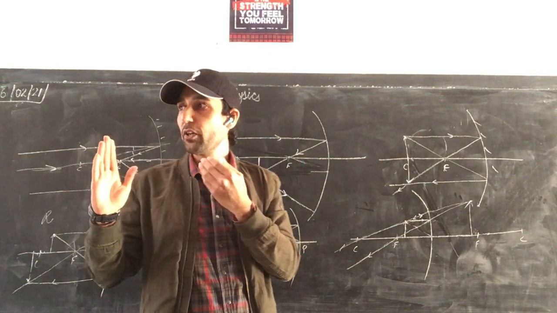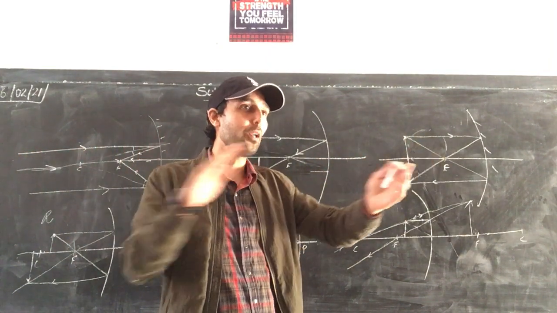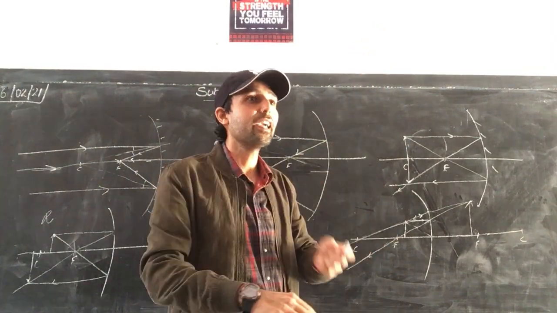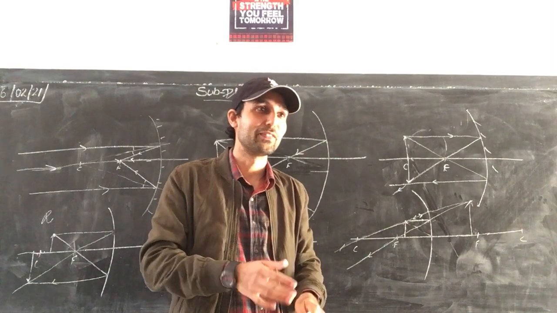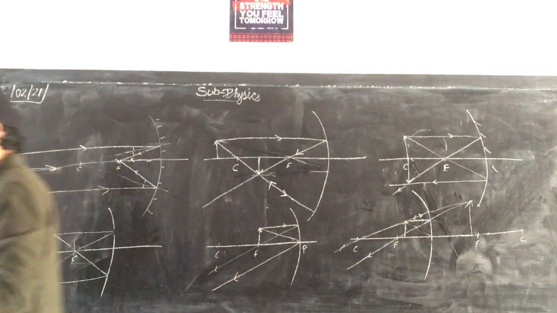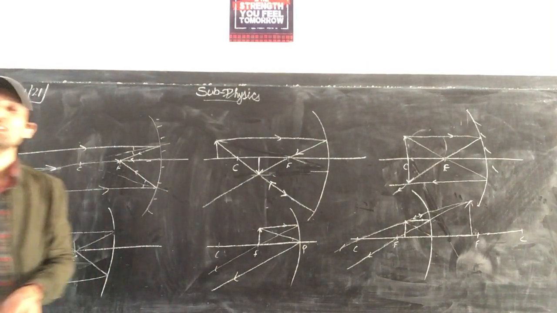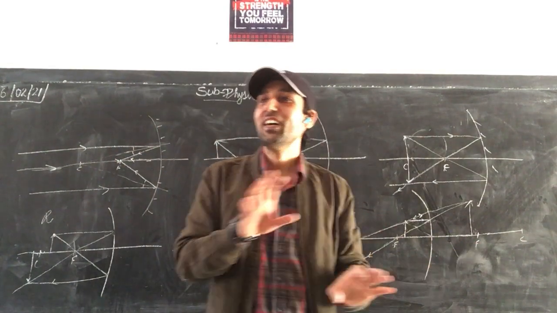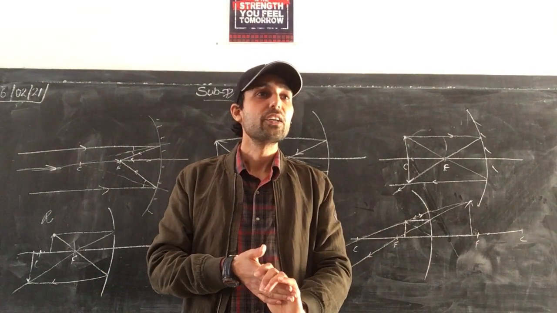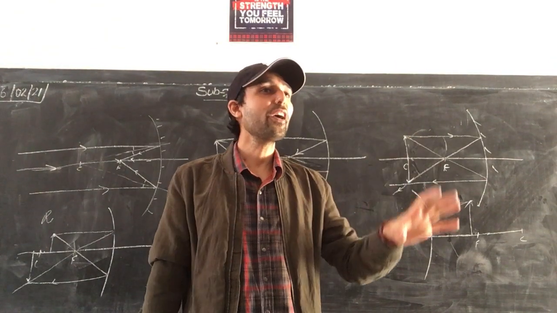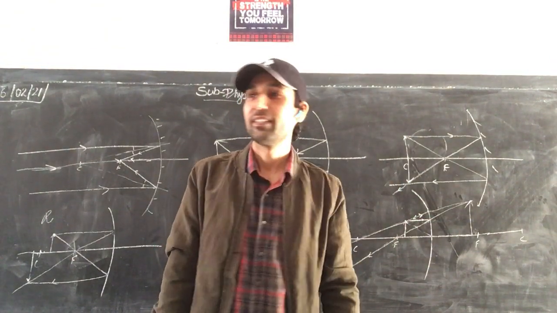So whenever you keep your face between focus and pole, you will see your magnified image, and you can easily shave or dress or whatever you want to do. So concave mirrors are clear. Convex mirrors are very easy.